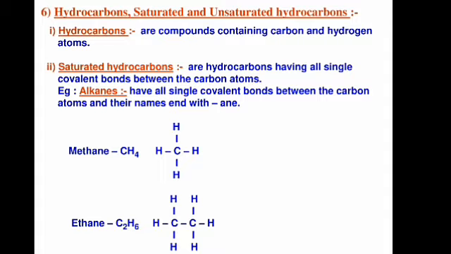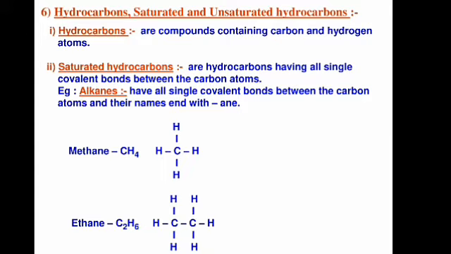So what are hydrocarbons? These are actually the compounds that contain carbon and hydrogen atoms. They have two main types, that are saturated and unsaturated hydrocarbons. First we will see saturated hydrocarbons. Saturated hydrocarbons are those hydrocarbons that have single covalent bonds between the carbon atoms.